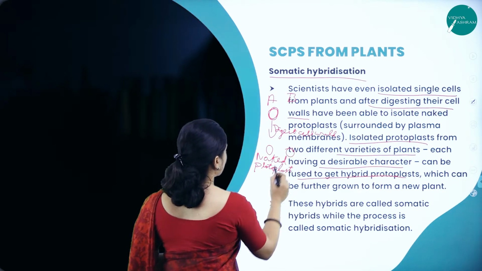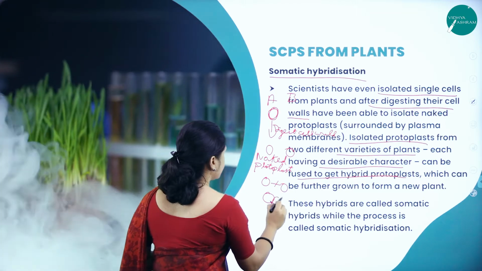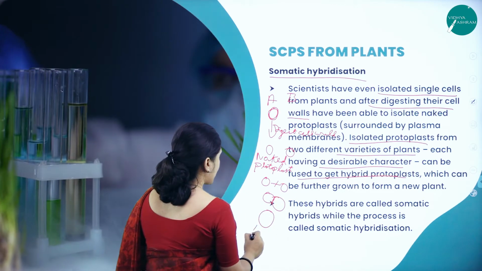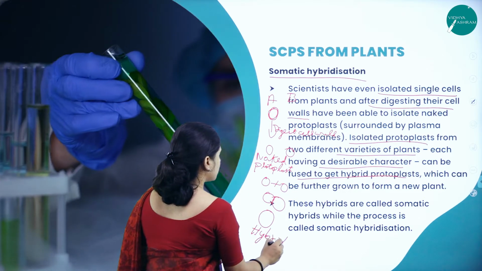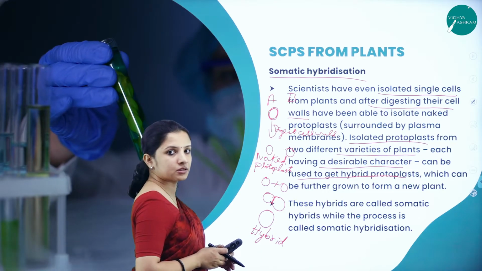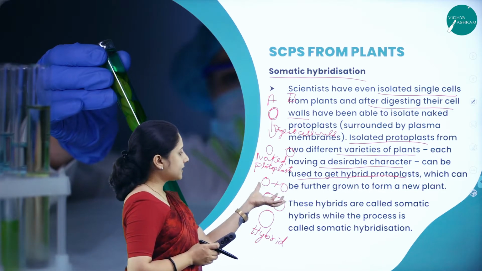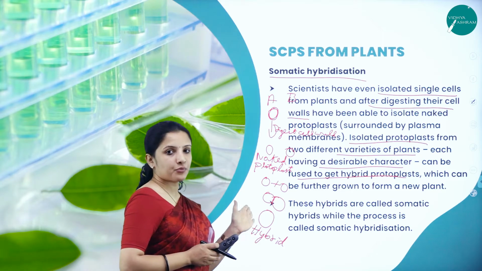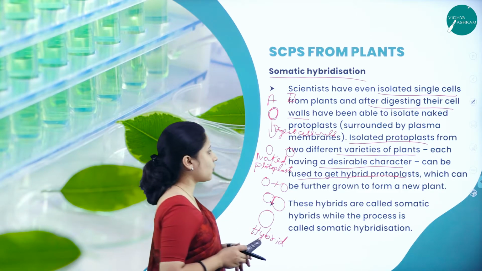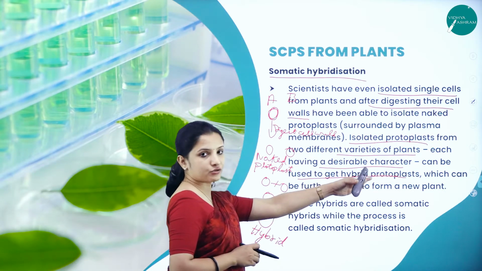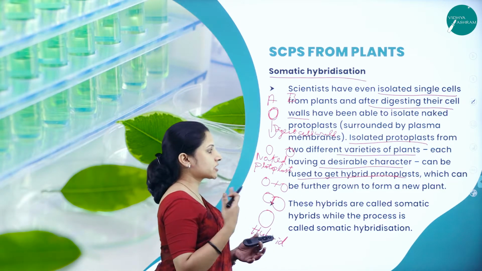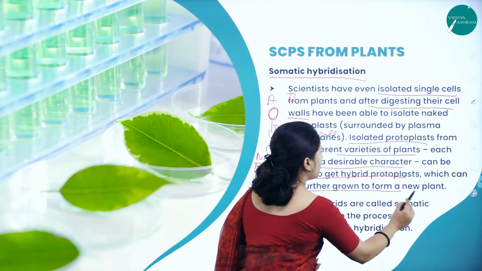The protoplasts of A and B will be fused to form a hybrid. When the protoplasts are fused, all the desired traits will be carried to the progeny, the hybrid that is formed. So they are fused to get a hybrid protoplast, which can be further grown to form a new plant.